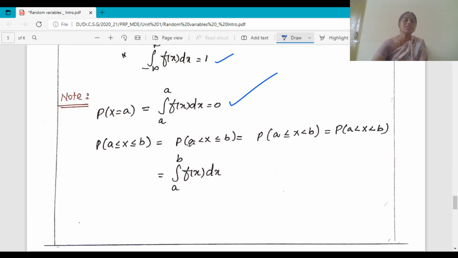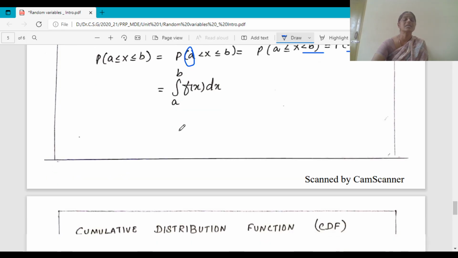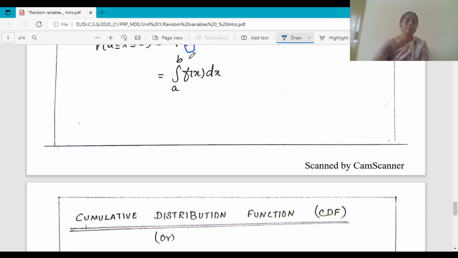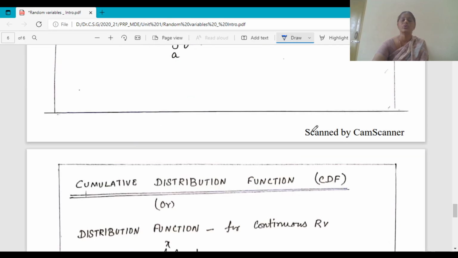In the discrete case, when it is strictly less than, you should eliminate a. You should not add a to the calculation. Similarly, when strictly less than b, you should not add b to the calculation. For a less than X less than b, you should not add a and b. You have to take the intermediate integer values only in the interval for the discrete case. But for the continuous case, it takes all the values in the given interval a to b. So the less than or equal to no longer matters.